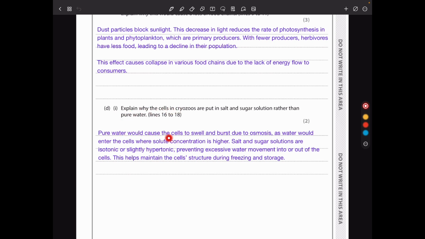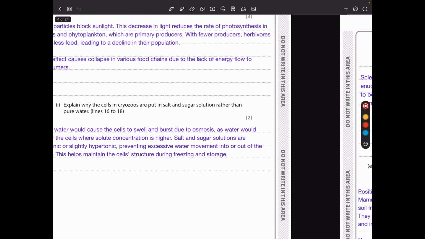So I say pure water would cause the cells to swell and burst due to osmosis, as water would enter the cells where solid concentration is higher. Salt and sugar solutions are isotonic or slightly hypertonic, preventing excessive water movement in or out of the cell, and this helps maintain the cell structure during freezing and storage.